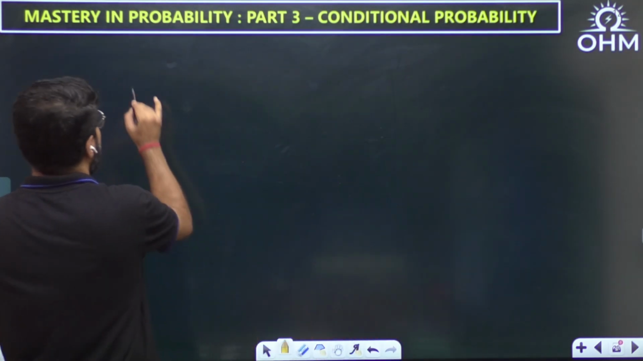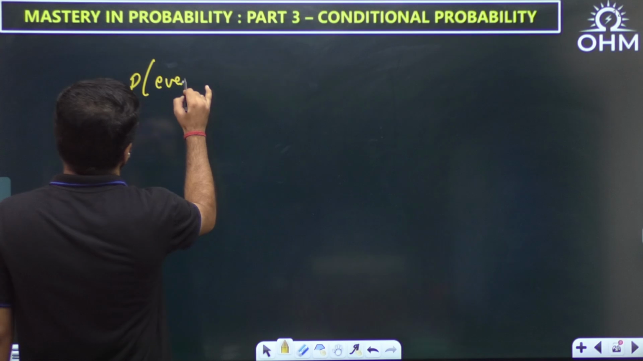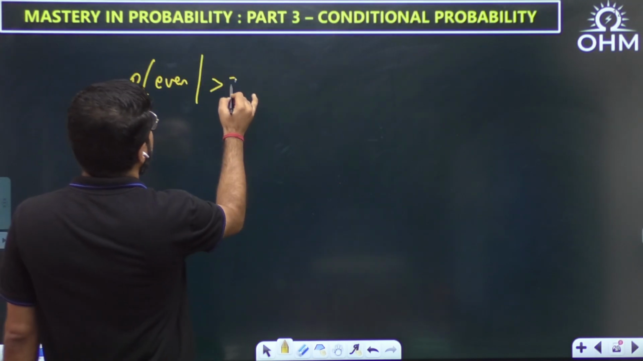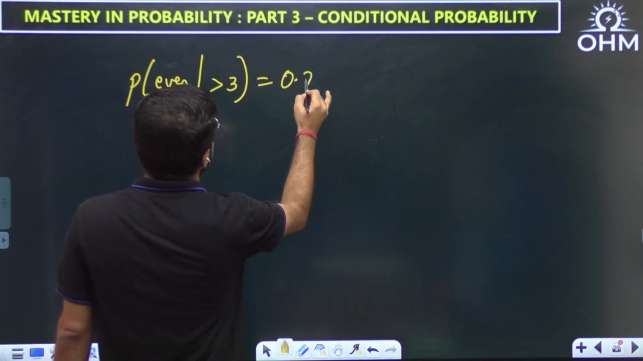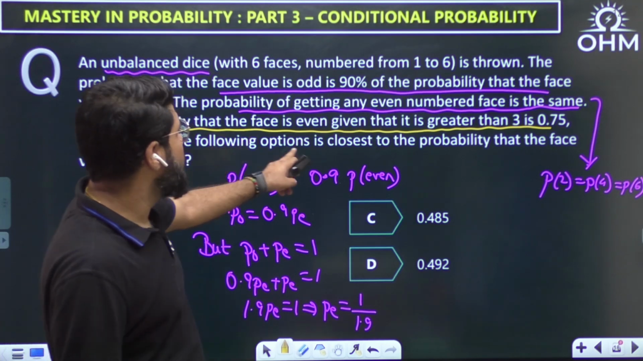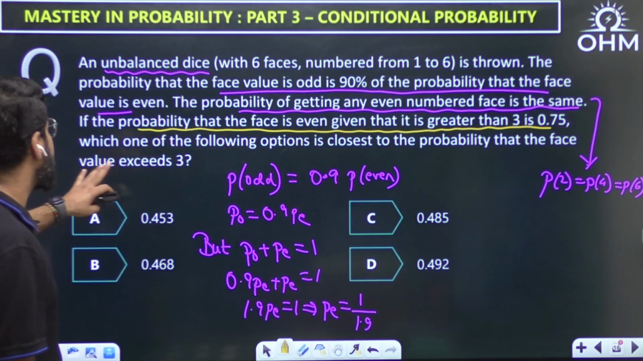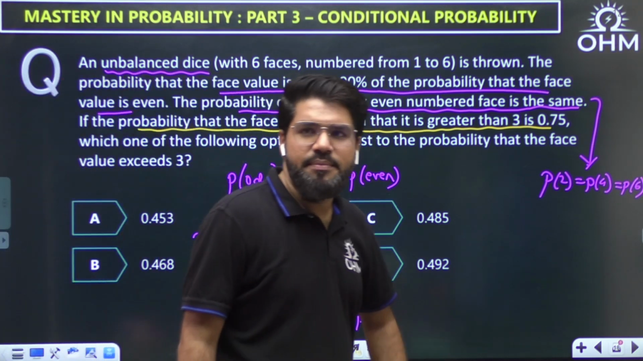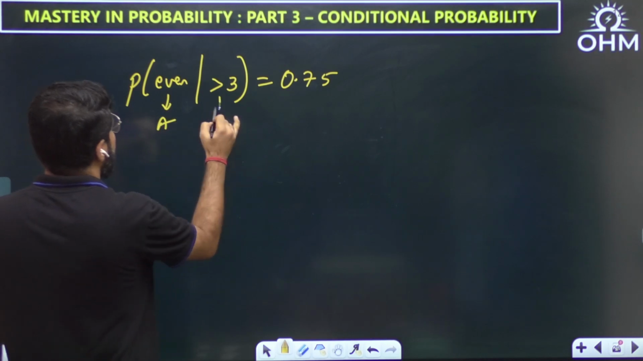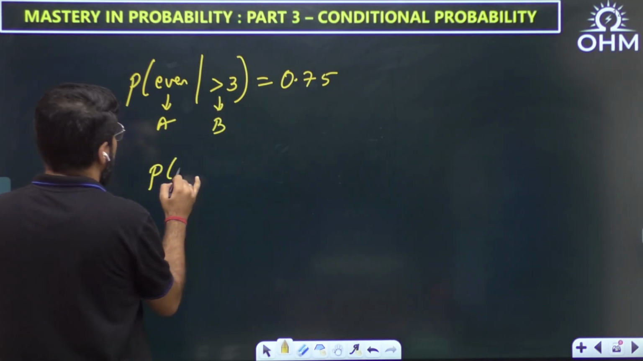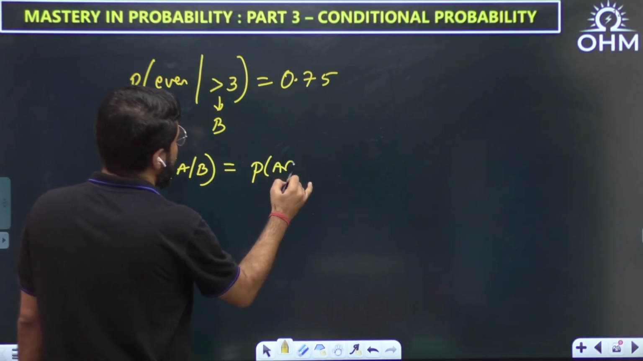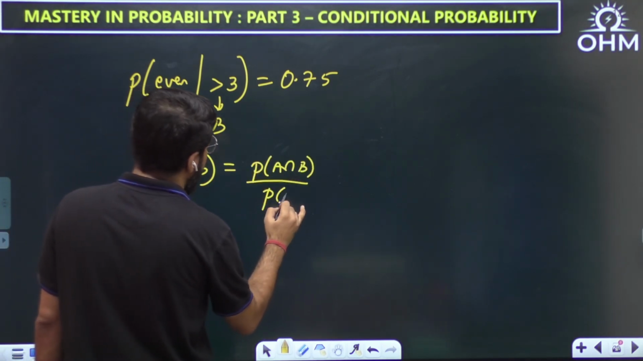Okay, now let us write it here. The probability that the face value is even, given that it is greater than 3, is 0.75. Which one of the following is the closest to the probability that the face value exceeds 3? Exceeds 3 means greater than 3. Let us call the first event A and the second event B. Probability of A given B is probability of A intersection B upon P of B.